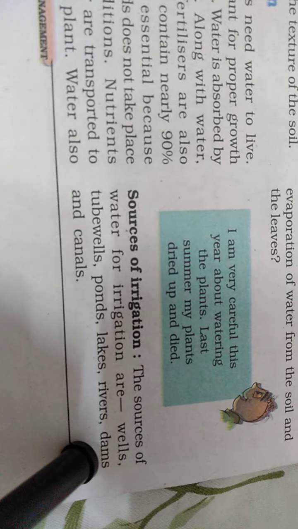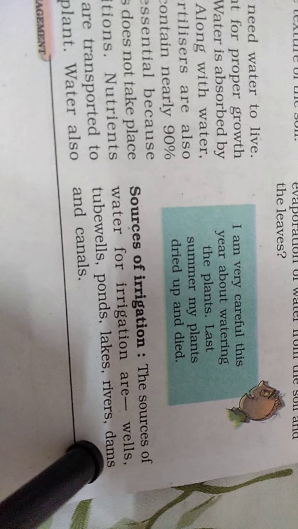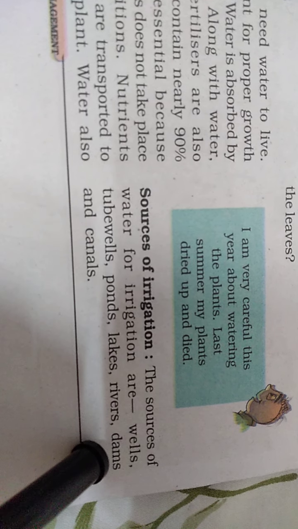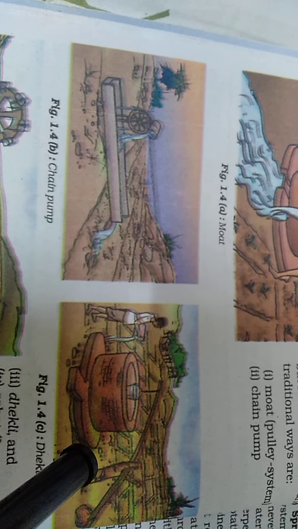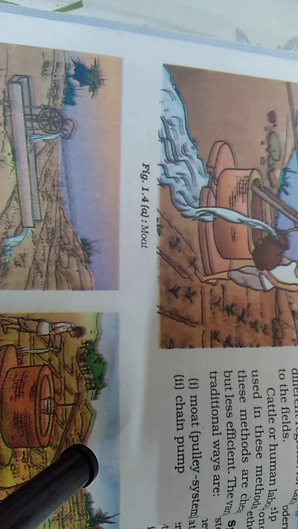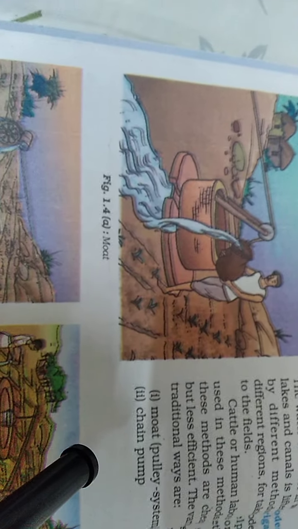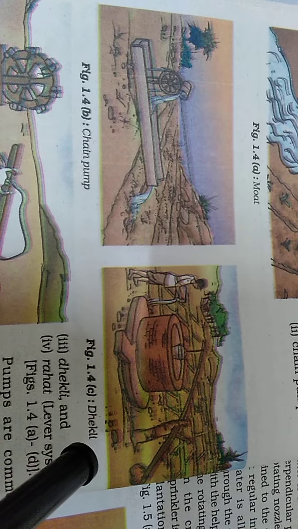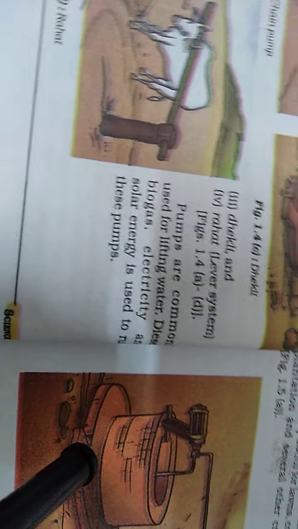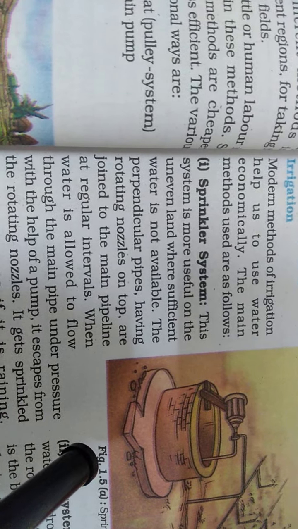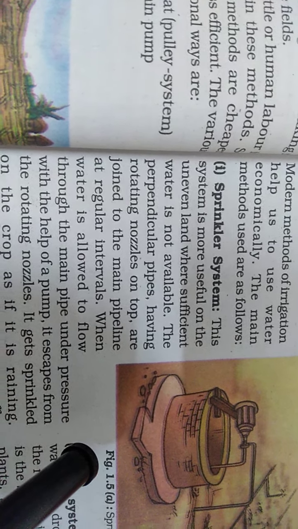Now what are the sources of irrigation? Sources of irrigation, first is the rain, then wells, tube wells, pond, lake, river, dam and canals. Traditional methods of irrigation are moat, you can see in the picture, chain pump, dhekli, rahat, etc. And right now at most of the places modern methods are used that include sprinkler water system and drip irrigation or drip system.